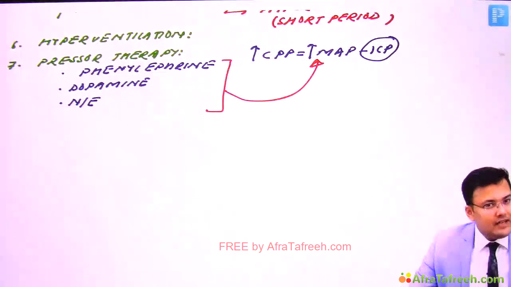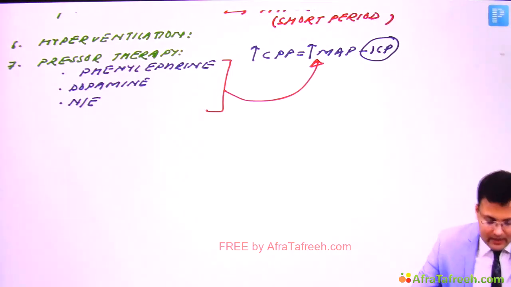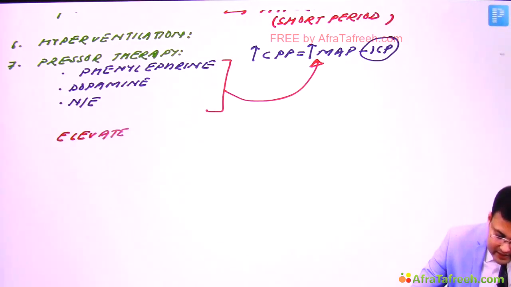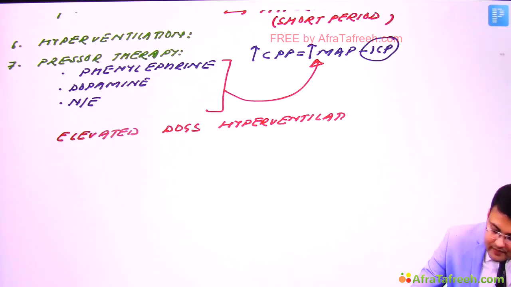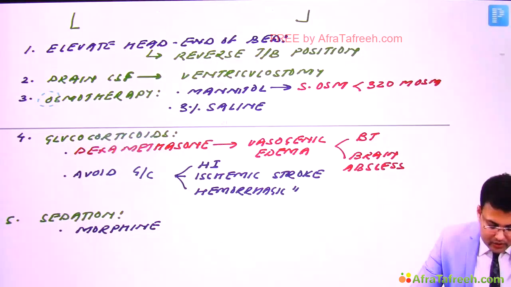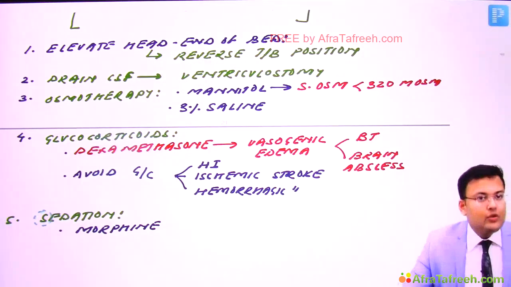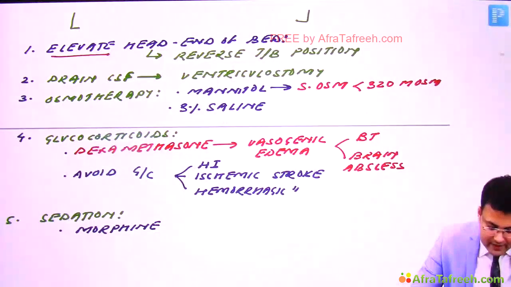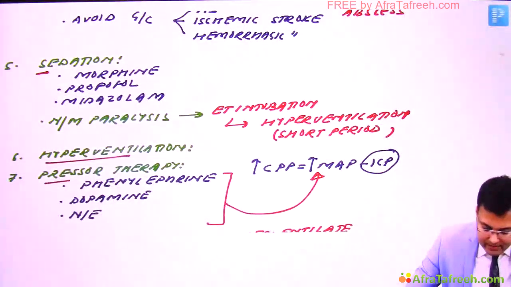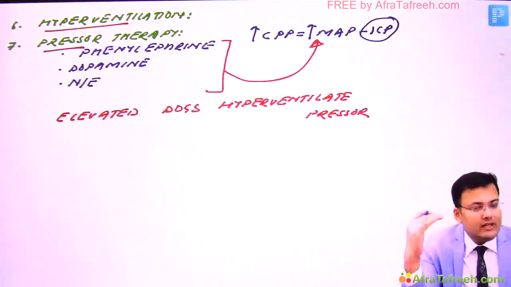Now how to remember? It's very easy to remember. There is a mnemonic, and the mnemonic is: elevated dogs hyperventilate pressure. Okay, so see the mnemonic. Elevated, this is D, this is O, this is G, S. So elevated dogs hyperventilate pressure. Clear? So elevated means you have to elevate the head end of the bed.